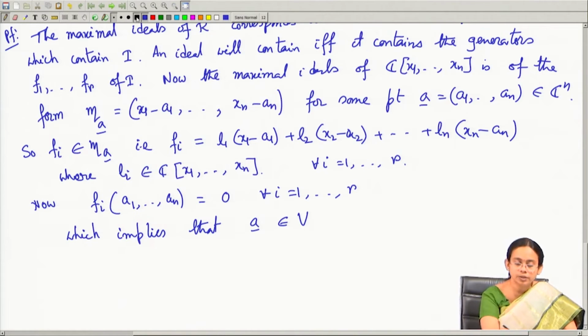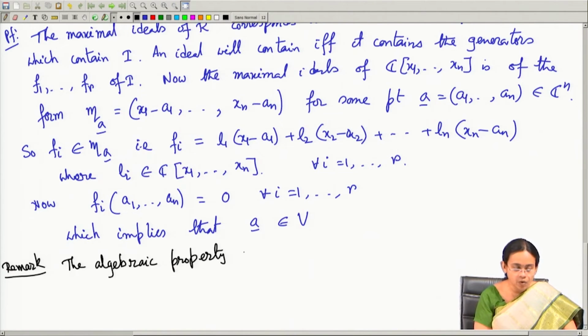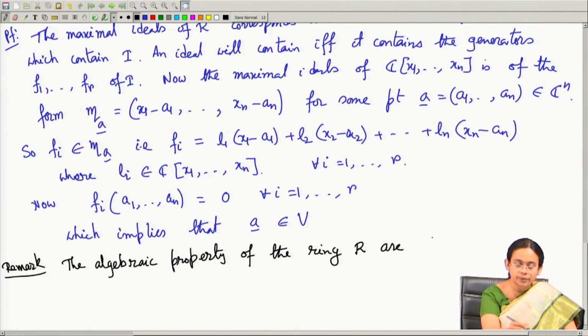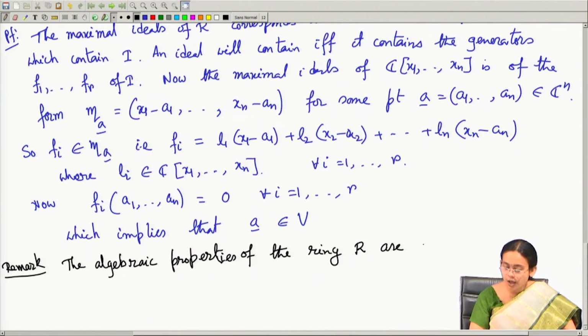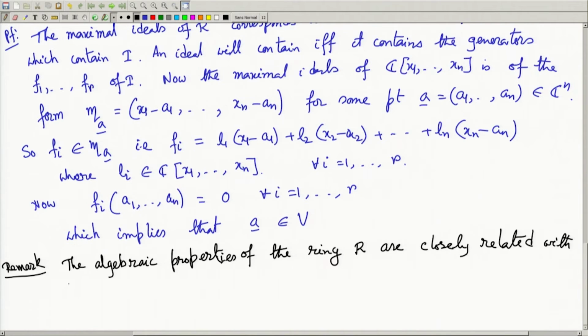So, as a remark, we can say that the algebraic properties of the ring R, which is nothing but that quotient ring, are closely related with the geometry of the variety V.